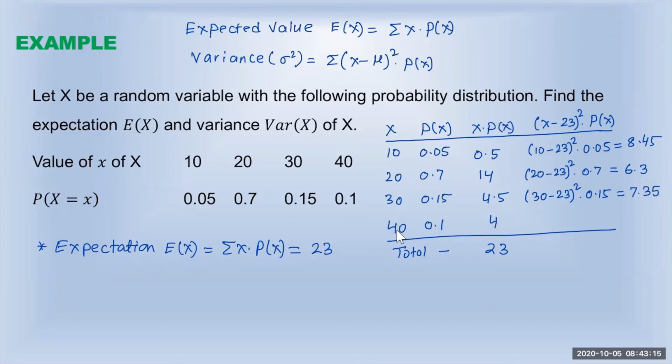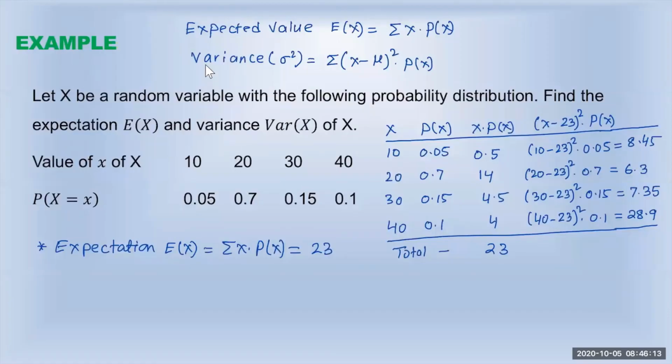And the last one here is 40 minus 23 quantity squared multiplied by 0.1. If you simplify this, your result is 28.9. So what we did here is we found the value of x minus mean squared multiplied by P of x in each of these cases.